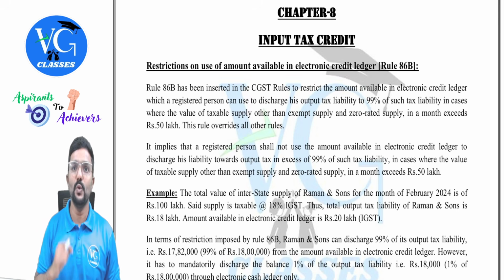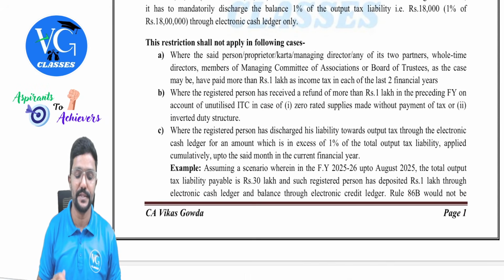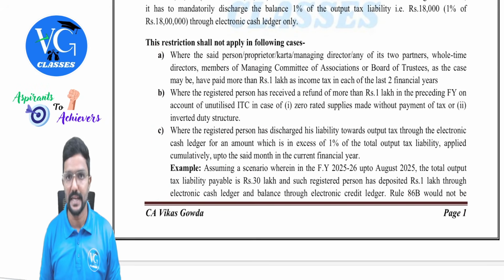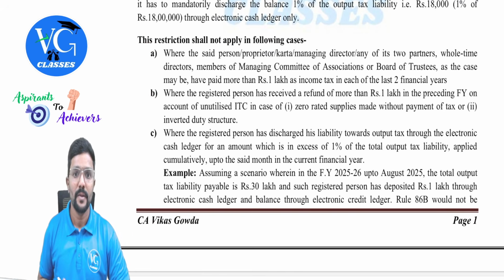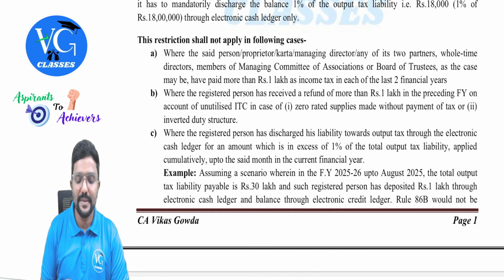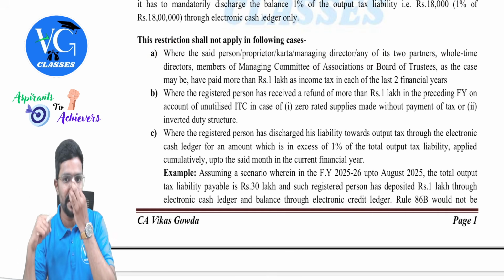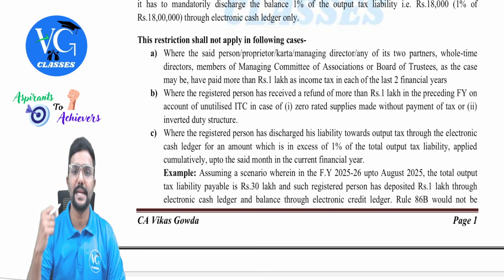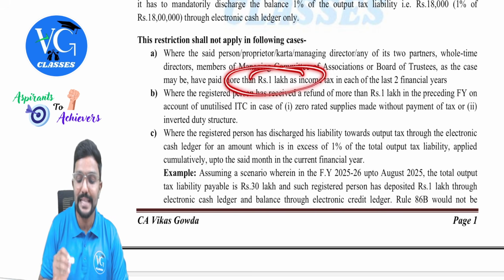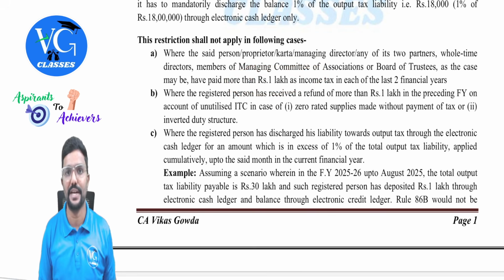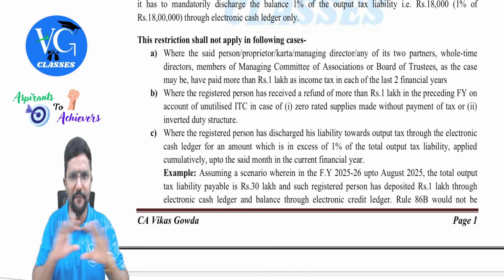Correct? Yes. But Rule 86B was not applicable in a few cases. So which are those cases? We already learnt in the class. I will quickly repeat it. Where the said person, that is the registered person, or the proprietor, karta, managing director, or any of its two partners, whole-time directors, members of managing committee of association or board of trustees, as the case may be, have paid more than 1 lakh as income tax in each of the last 2 financial years, guys. That is, in each of the last 2 financial years, they have paid income tax of more than 1 lakh. That is not both the years put together. In each of the years, more than 1 lakh. Yes. Then Rule 86B is not applicable for them in the current financial year in every month.